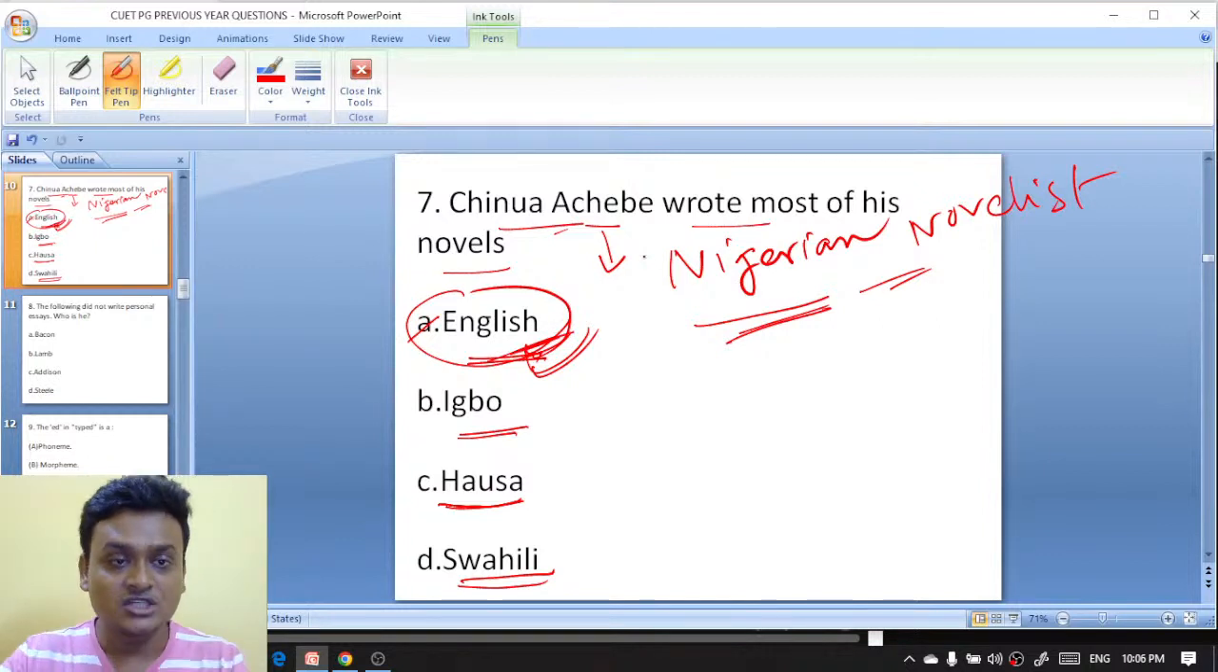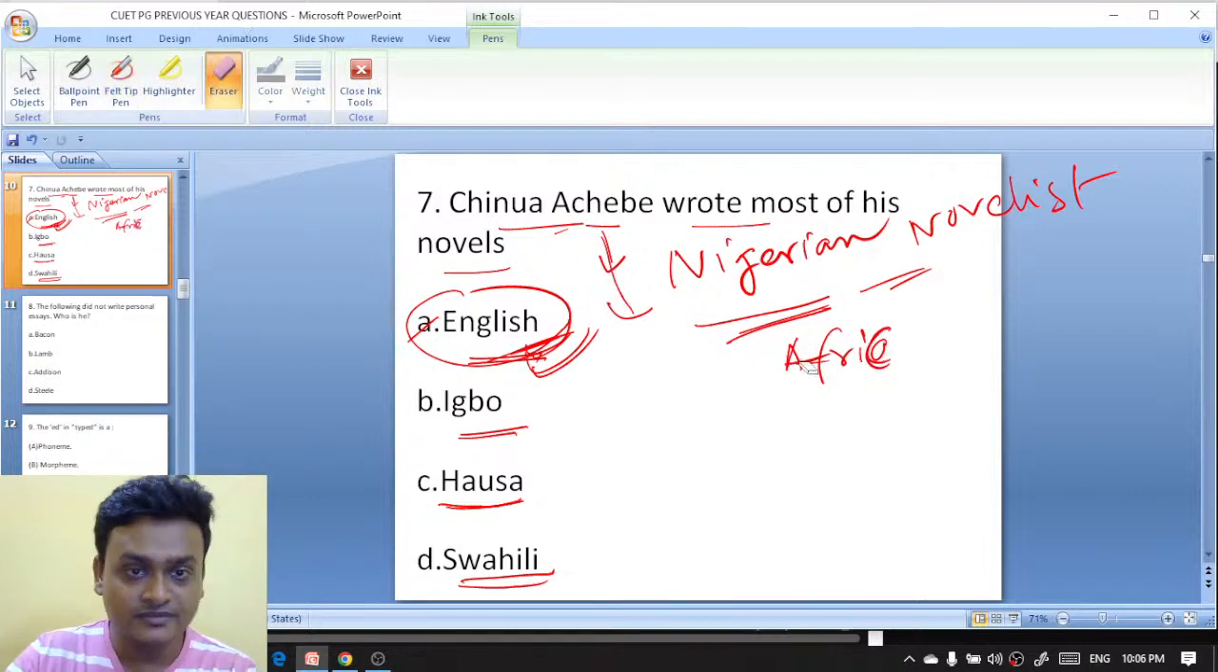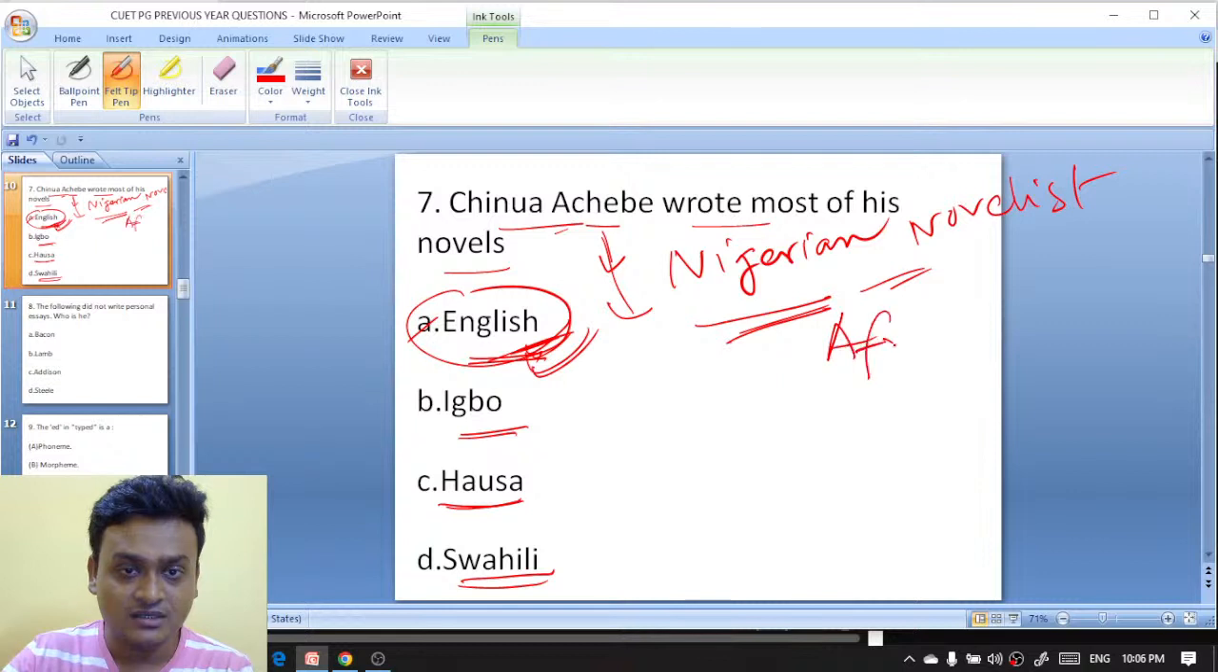And you know, for which work is Chinua Achebe famous? It is Things Fall Apart. This is the tetralogy. No, it is not a tetralogy, it is the African trilogy. So Chinua Achebe has written the African trilogy, and it consists of 3 novels.